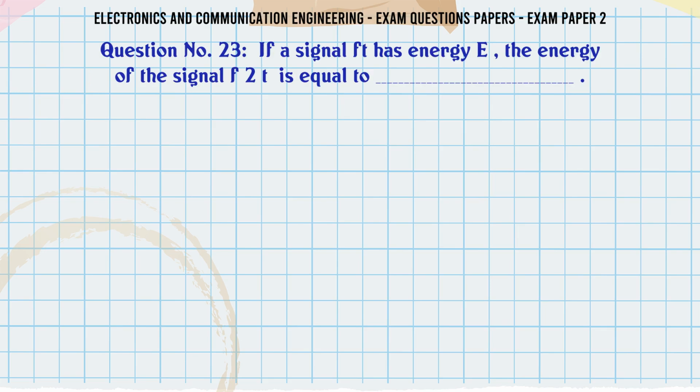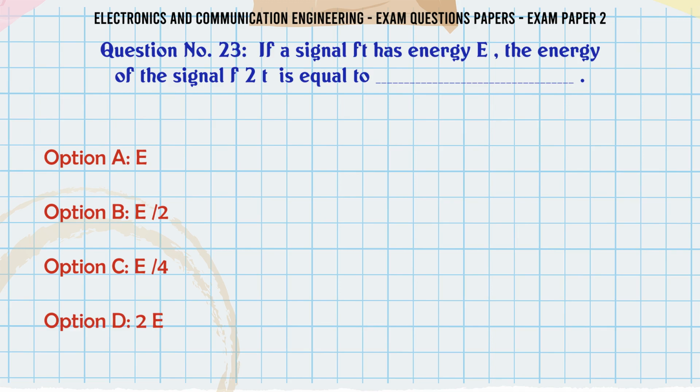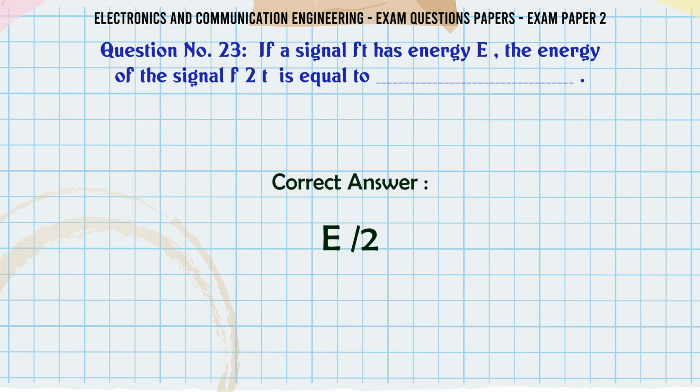If a signal f(t) has energy E, the energy of the signal f(2t) is equal to A: E, B: E^2, C: 4E, D: 2E. The correct answer is E/2.